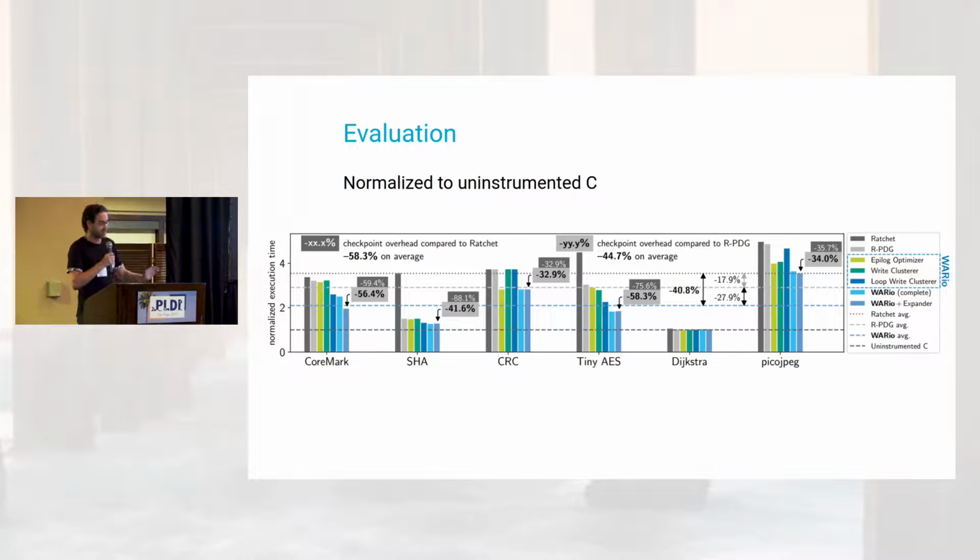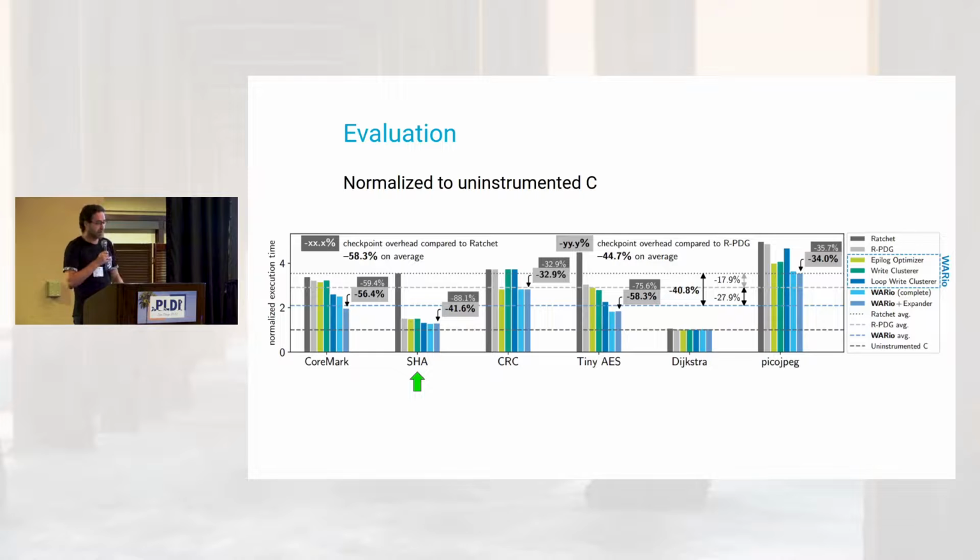These are some bars for some benchmarks. This also includes a lot of bars for the other optimizations we didn't talk about, which are in the paper. Everything here is normalized to uninstrumented C. The thing with uninstrumented C is that it will never work on the intermittent device, but this is the case if you just run it without checkpoints. From the bars, the one on the far left is our related work. The one to the right is our related work, but with better alias analysis information. And the bar on the far right is essentially the combination of all the transformations in our work.